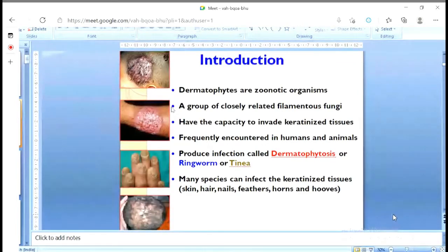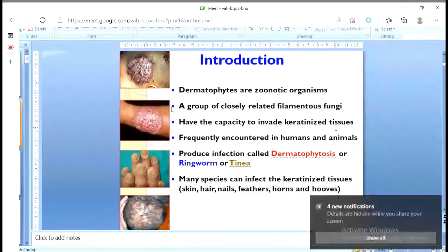So what are the dermatophytes? They are a group of closely related filamentous fungi, means they are mold in nature. They have the capacity to invade the keratinized tissue. Mind it here: why do they love skin, hair, hoof or nails? Because these are the parts of our body where keratin is available.